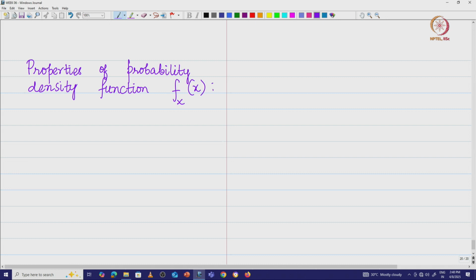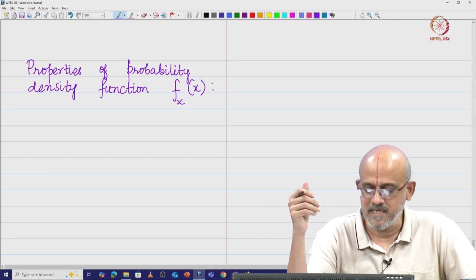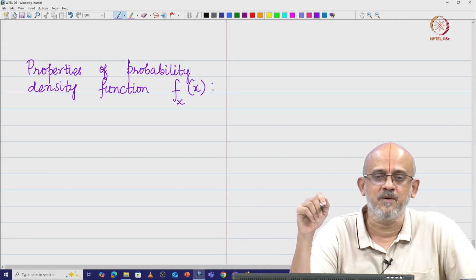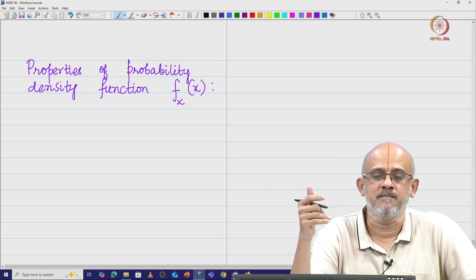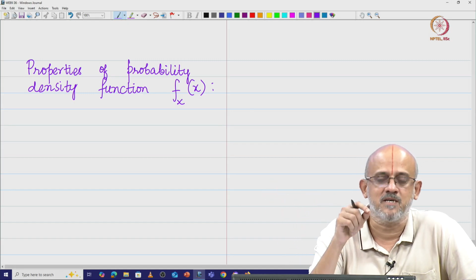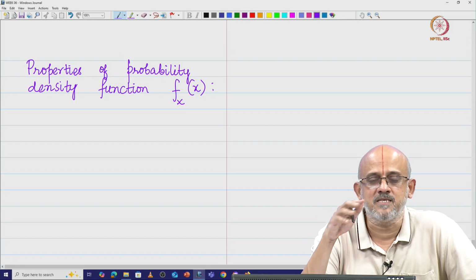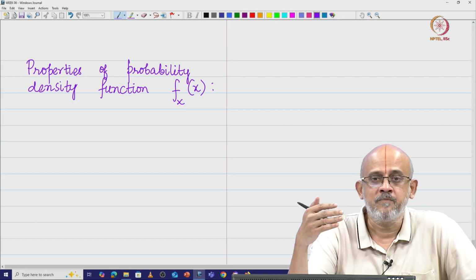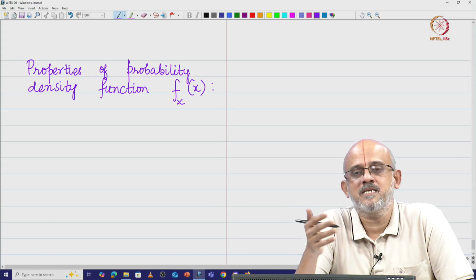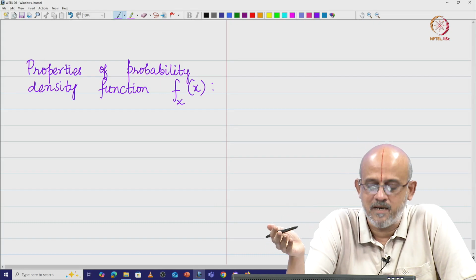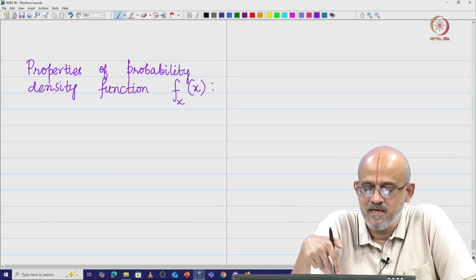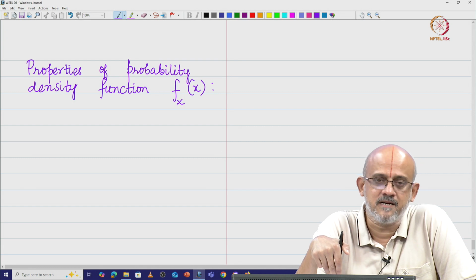Like we said, in the case of the probability mass function, you add all the probability masses and the value turned out to be 1. That was the total probability mass, a unit probability mass which got distributed among the values that the discrete random variable can take. In this case, the area under the probability density curve is going to be 1.